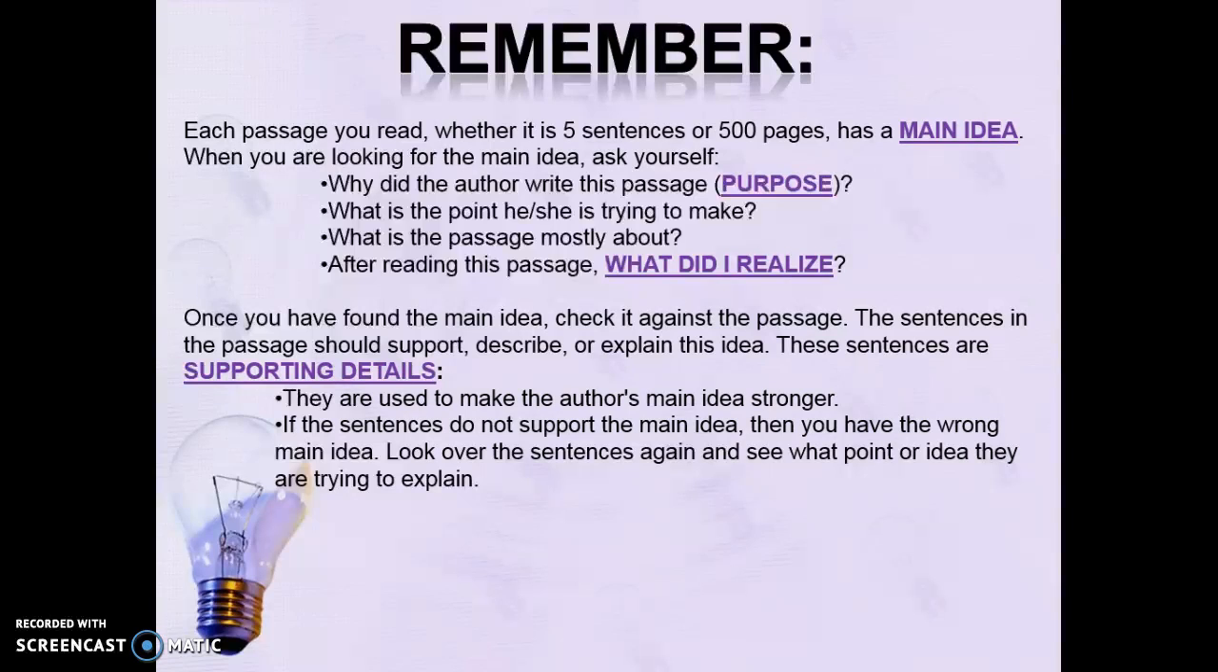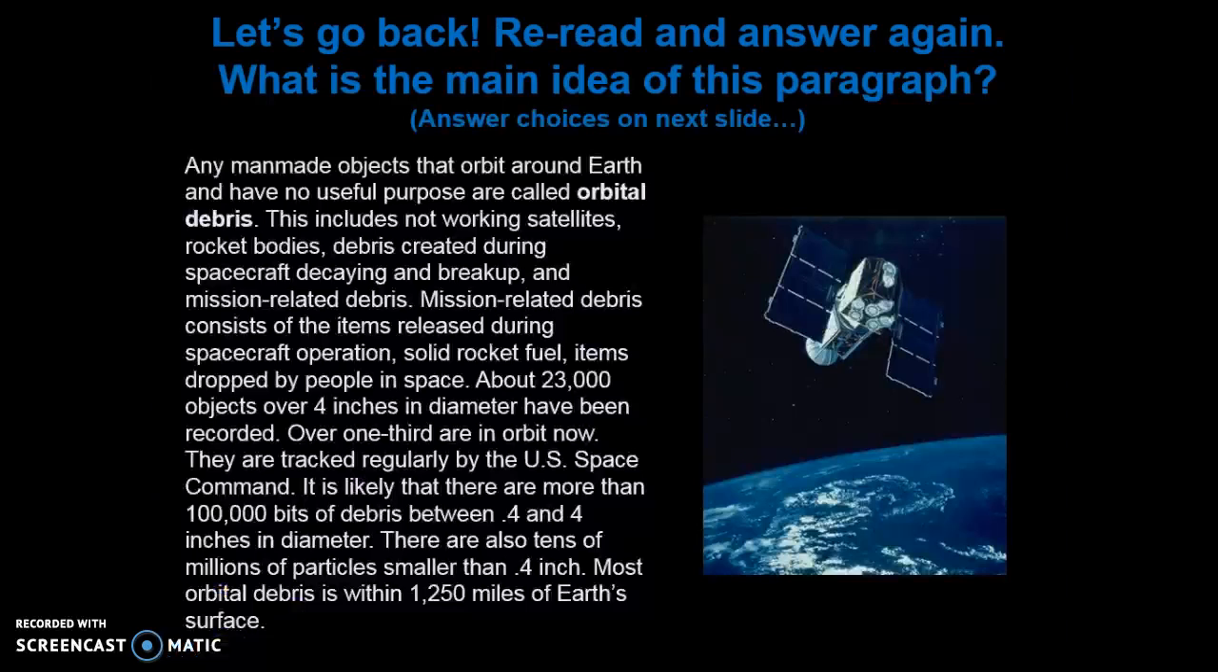Once you have found the main idea, check it against the passage. The sentences in the passage should support, describe, or explain this idea. These sentences are supporting details. They are used to make the author's main idea stronger. If the sentences do not support the main idea, then you have the wrong main idea. Look over the sentences again and see what point or idea they are trying to explain.